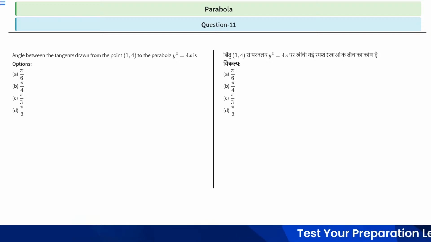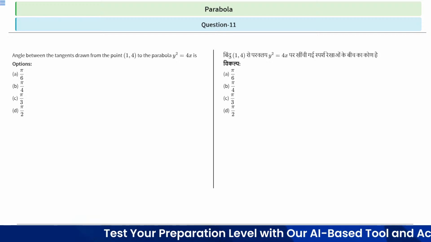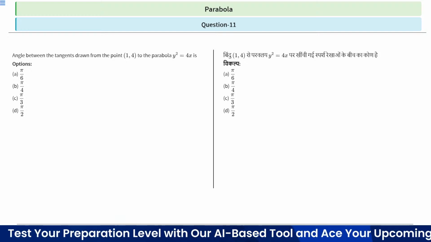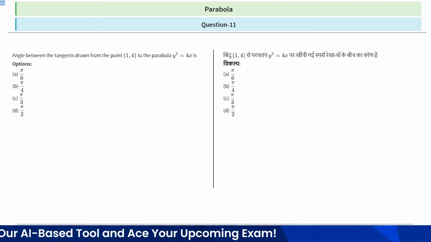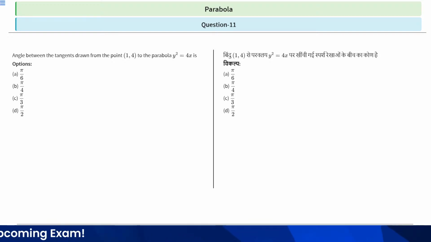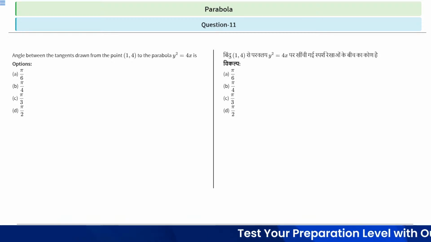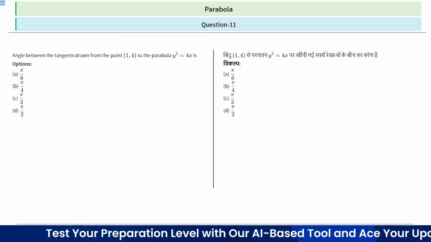The hint of this question is we can write the equation of tangent from (1, 4) to the parabola y squared is equal to 4x by using the required formula. After that, the two tangents can be found, and then we can easily find the angle between the two tangents. So in this way you can try to approach this question. You have 10 seconds to solve or think about this question. After 10 seconds we will discuss the solution part.